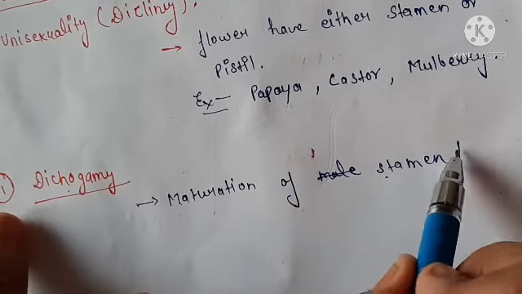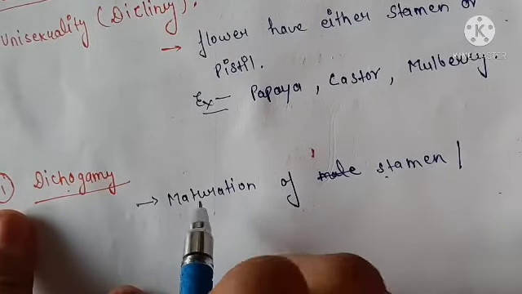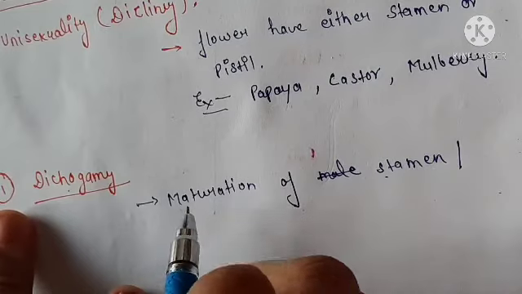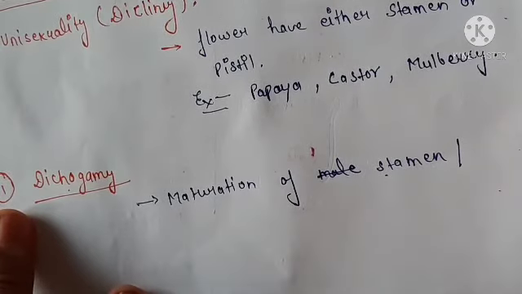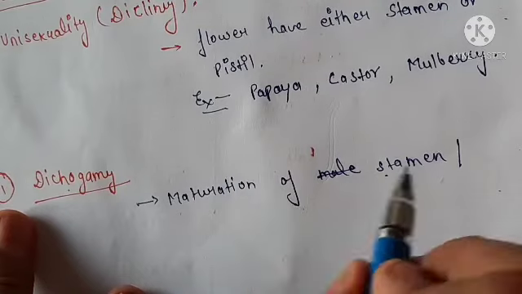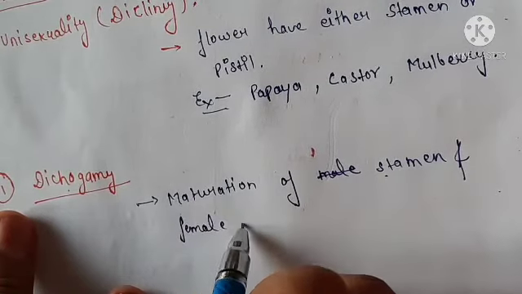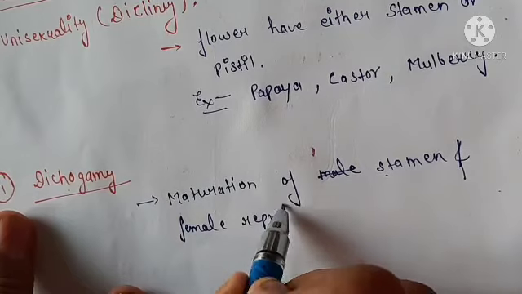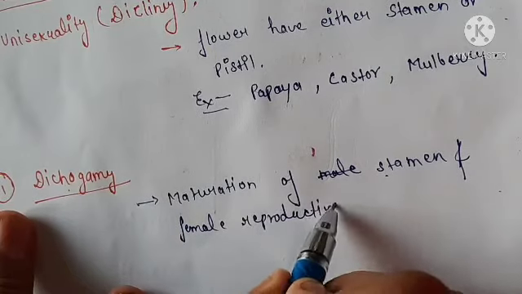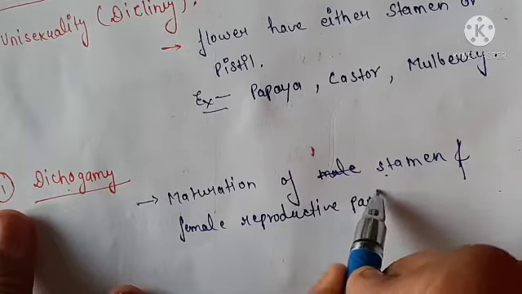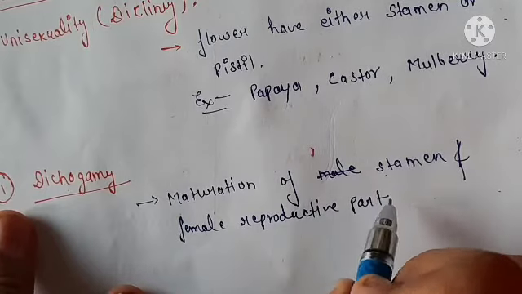So the maturation of the stamen or pollen grain and the female reproductive part at different times.